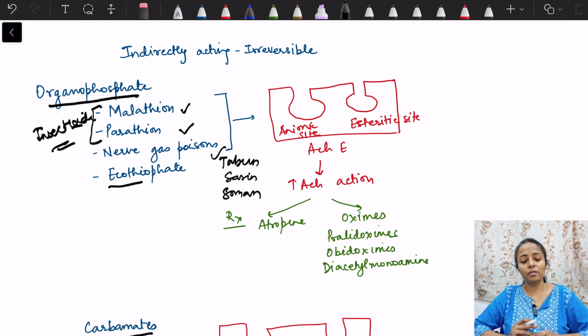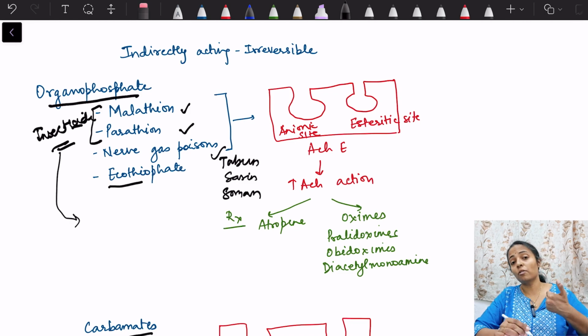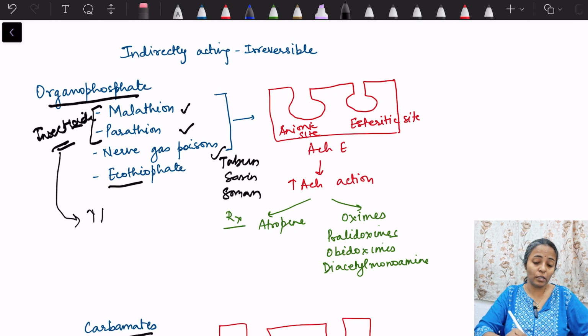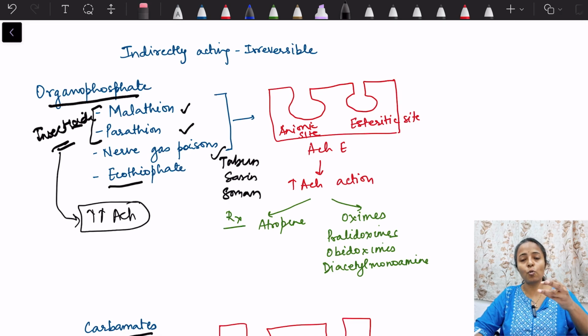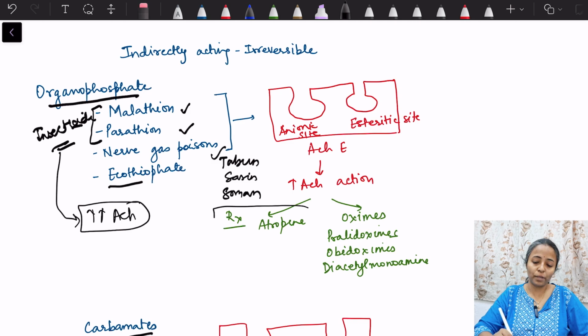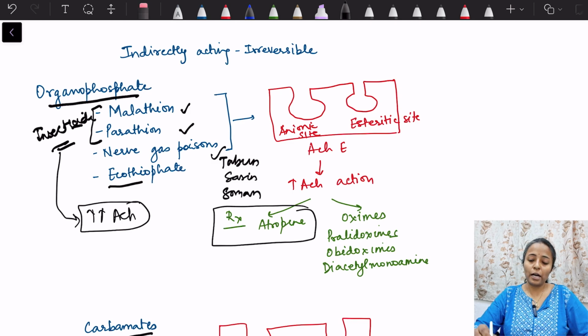And what will be the features? The features will be the same as what we saw in the mushroom poisoning, that is due to increased action of acetylcholine. So there will be pinpoint pupils, intestinal colic, bronchospasm, increase in salivation, lacrimation. These are all features of organophosphate poisoning. Now, for treatment of organophosphate poisoning, what has to be given? Told you earlier also, we have to oppose the acetylcholine action, so we can give atropine. Also, we have to give other drugs, that is oximes, which will cause the reversal of the action of organophosphates.